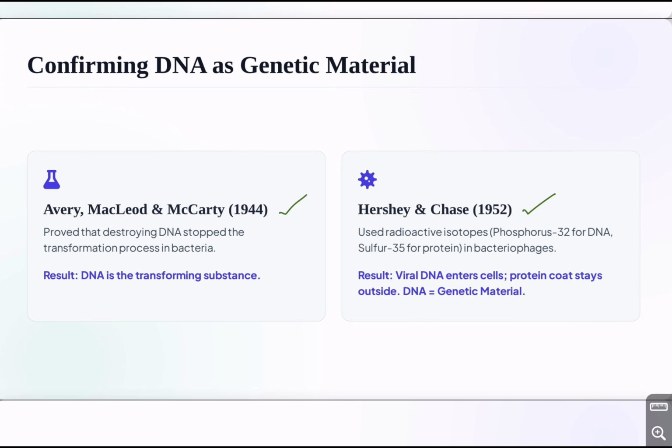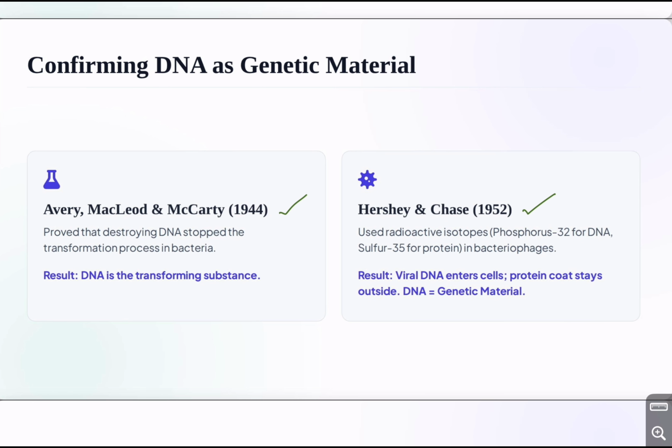Bacteriophages are viruses that infect bacteria. They wanted to answer a simple question. When a virus infects a bacterial cell, does the virus inject DNA, or does it inject protein?